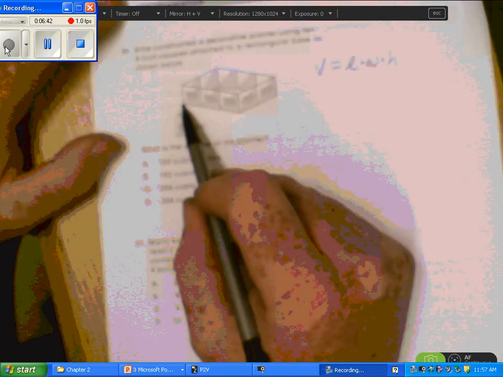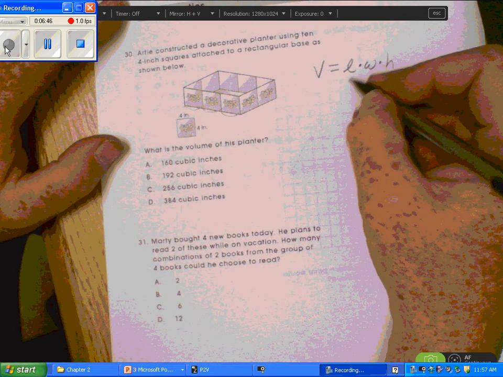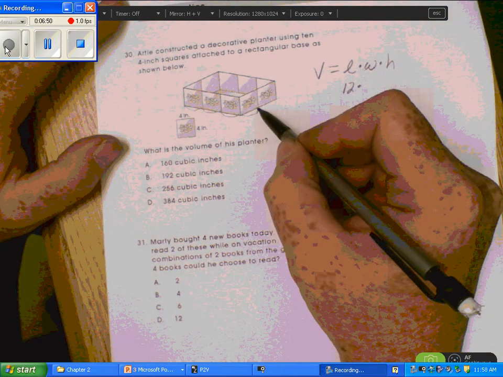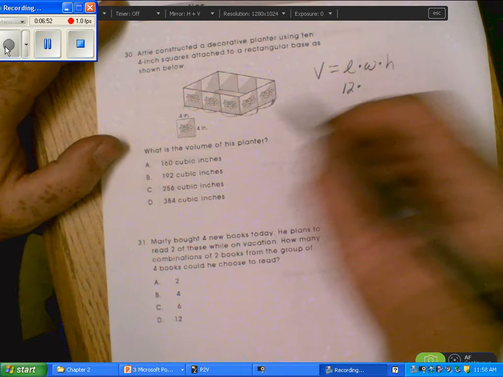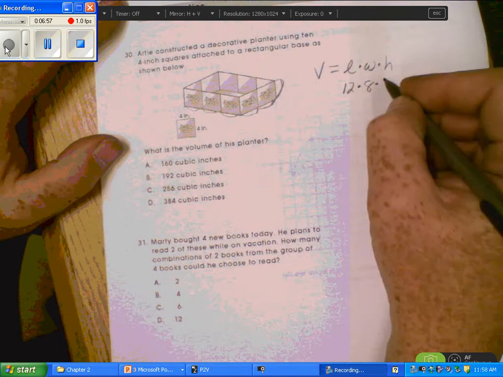The length, this is 4, that's 4, that's 4. That means the length is going to be 12. The width, this is 4, that's 4. It means the width is going to be 8. And the height is over here. There's only one of them, so that's 4.